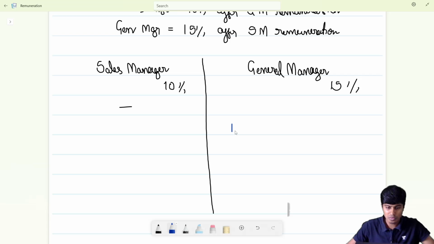I'm going to do here 1 lakh minus my sales manager's remuneration of 0, multiplied by 15%. If I do that, I'll get the answer as 15,000. Correct?